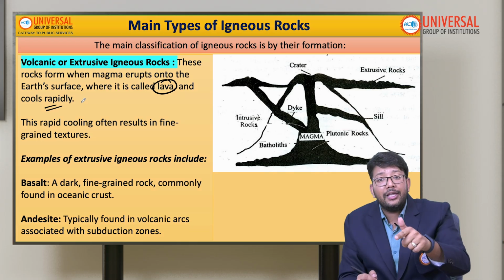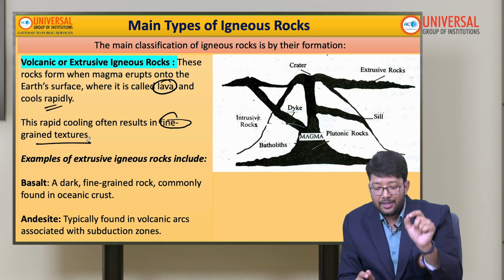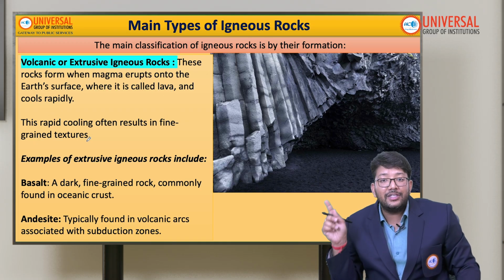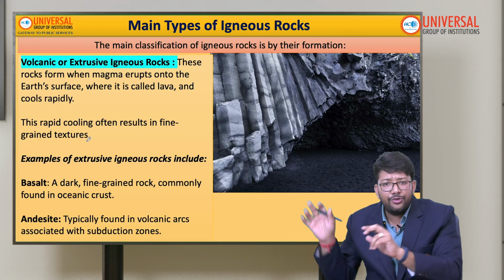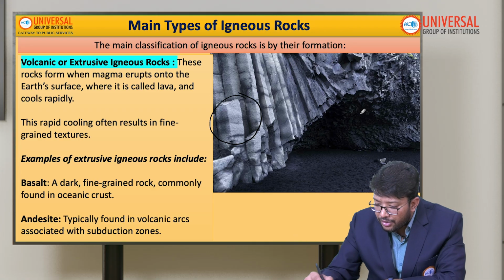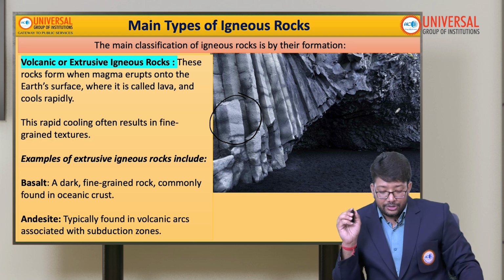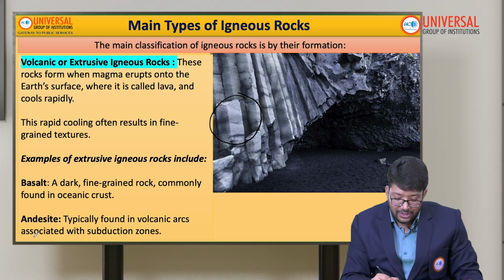This rapid cooling often results in a fine-grained texture. Remember always, because of this rapid cooling, we have a fine texture. Fine means you cannot even recognize any crystal here. An example of an extrusive igneous rock, like this rock in front of you, is basalt.